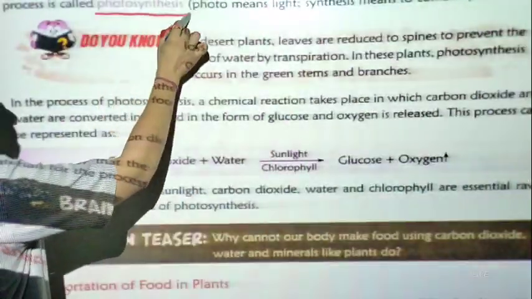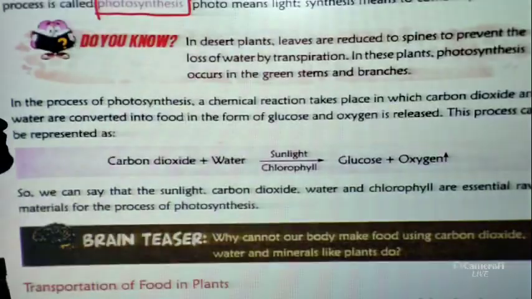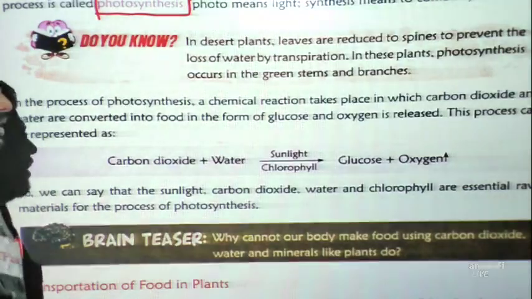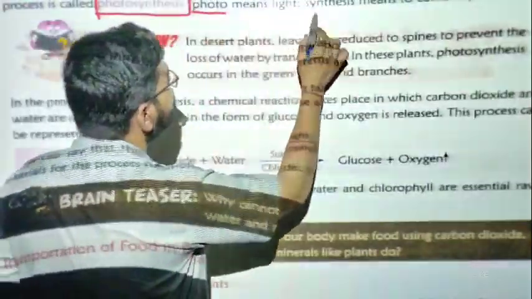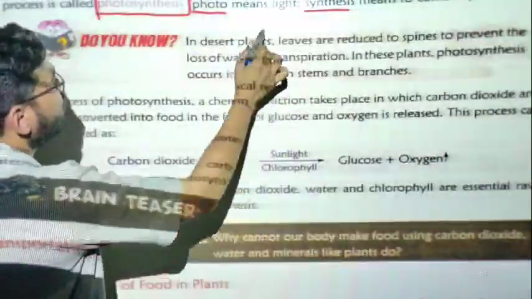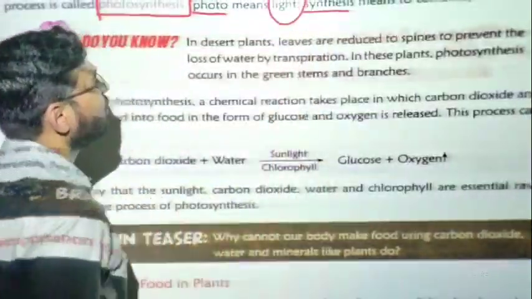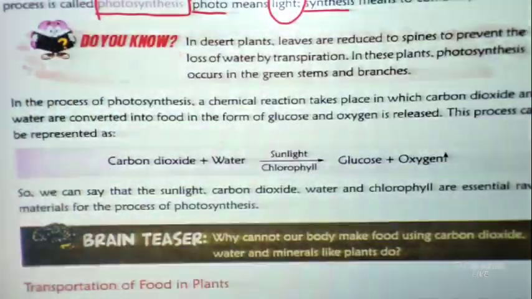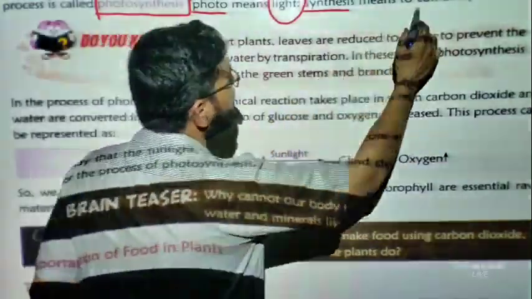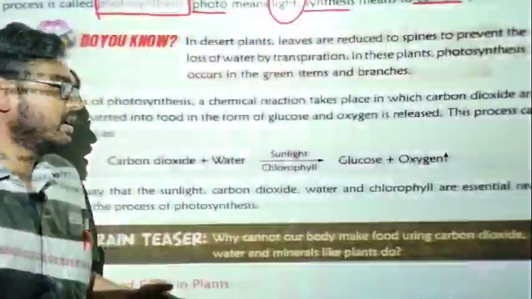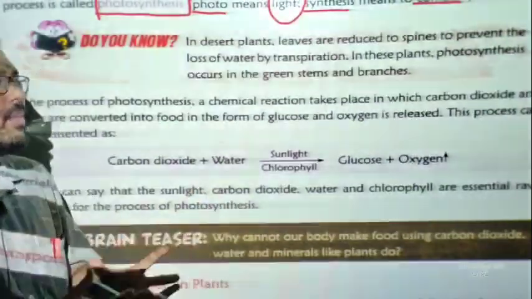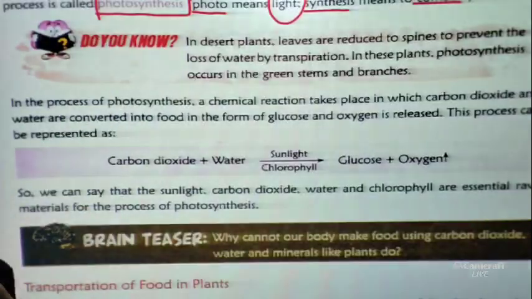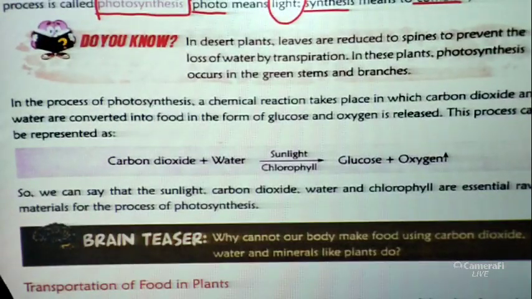Now this term is very much important, photosynthesis. If we break the term into two parts, you get photo and synthesis. Photo means light, many of you already know that, and synthesis means to combine. So we can say that in the presence of light, if we combine something, that process we can call photosynthesis.